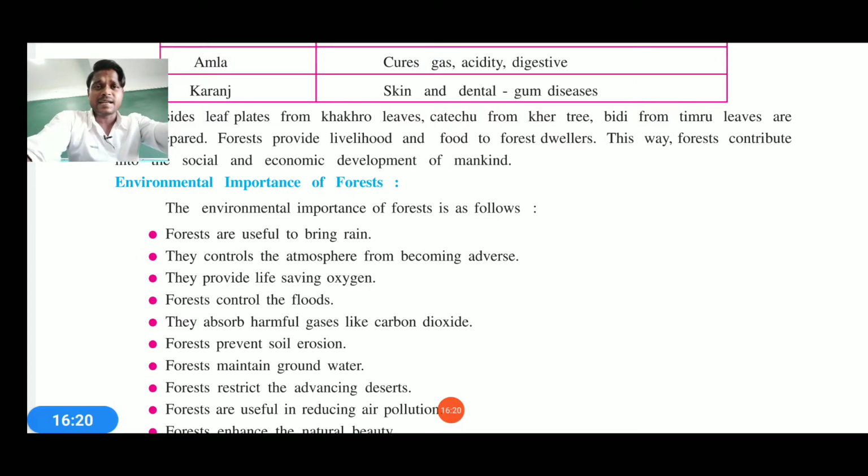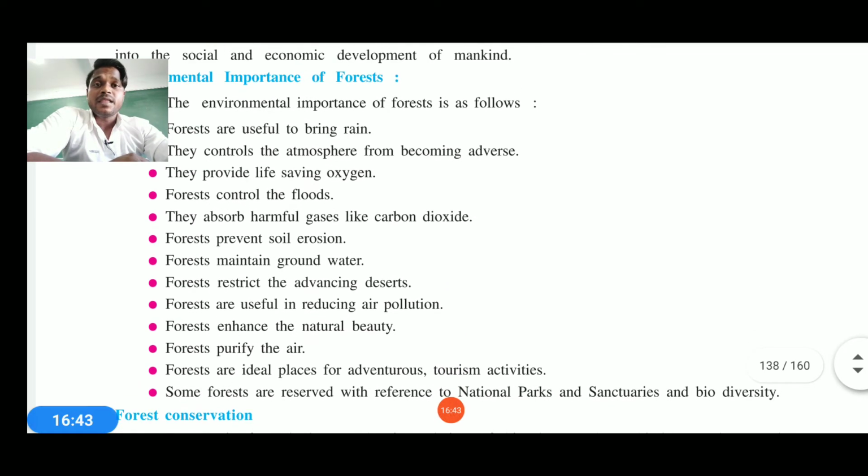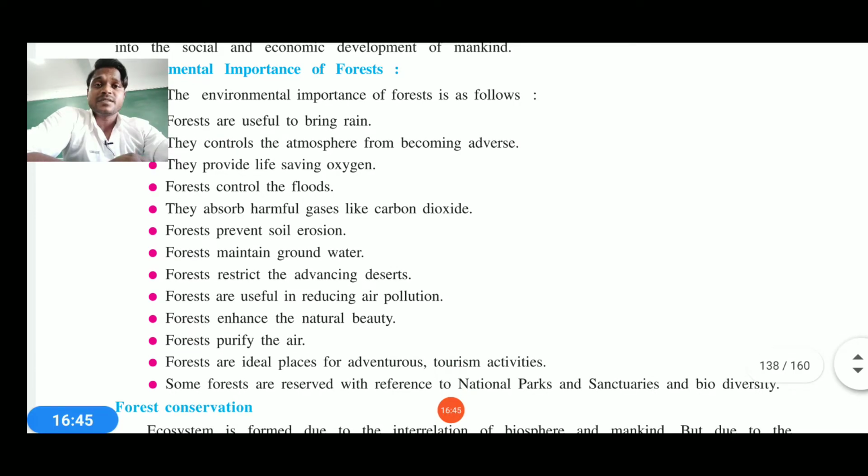The first topic is the environmental importance of the forest, which we need to understand, follow, proceed further with, and also teach to others. The first thing is that forest is bringing the rain. Most important thing, the forest brings useful rain. It controls adverse atmospheric pressure. It also provides us life-saving oxygen. Then forest controls floods. It absorbs harmful gases like carbon dioxide, and forest prevents soil erosion too.